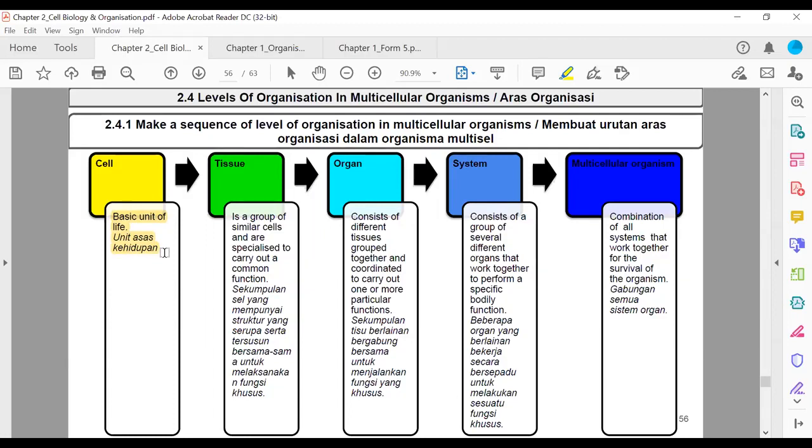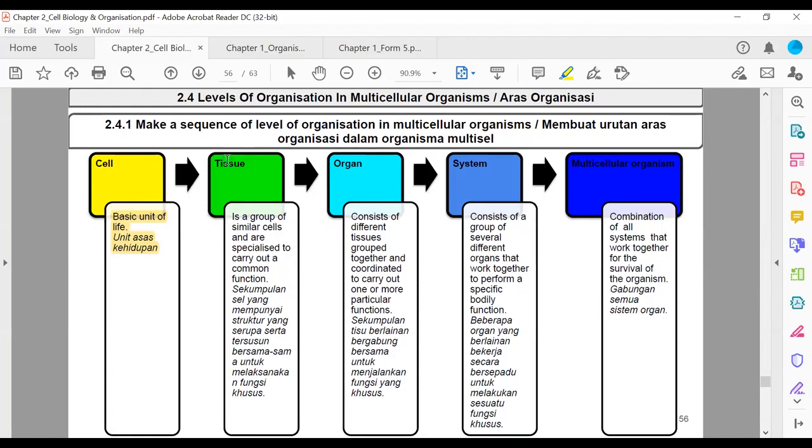Contohnya kalau orang nak bina rumah, somebody is going to build a house. What is the basic unit? The basic unit is the brick, batu bata. Besi semua ada, simen pun ada, batu bata tak ada. Macam mana nak bina rumah? Tak boleh. You cannot form the floors. You cannot form the walls. So no brick, no house, even though you have the other materials with you. So same thing here. It is the basic unit of life. Unit asas kehidupan. No cells, no life.